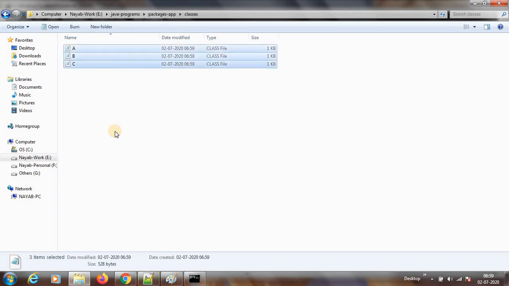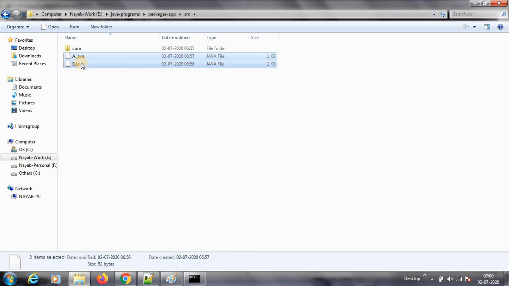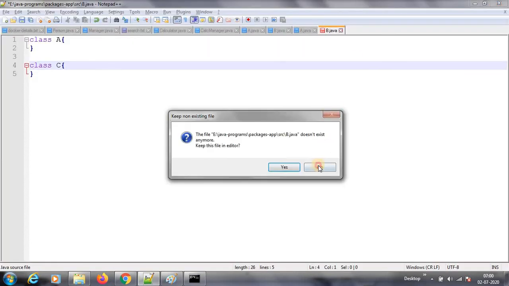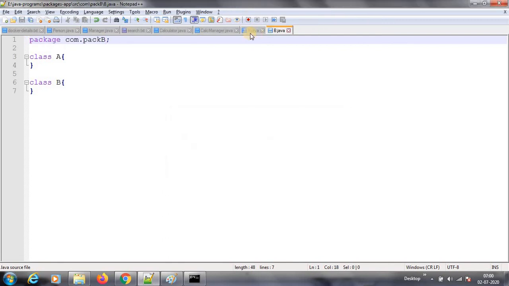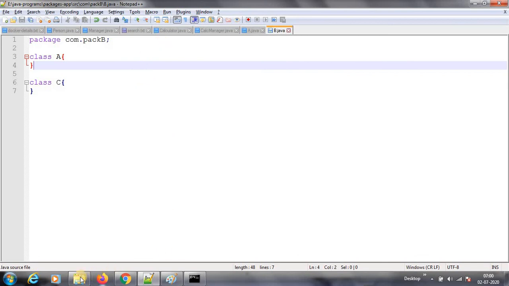So I'll remove all this. I'll remove this part also. These two things I'll remove. So now we are in package structure. Pack A and B, pack B, A and C also we can put. Okay. So now we'll compile this.